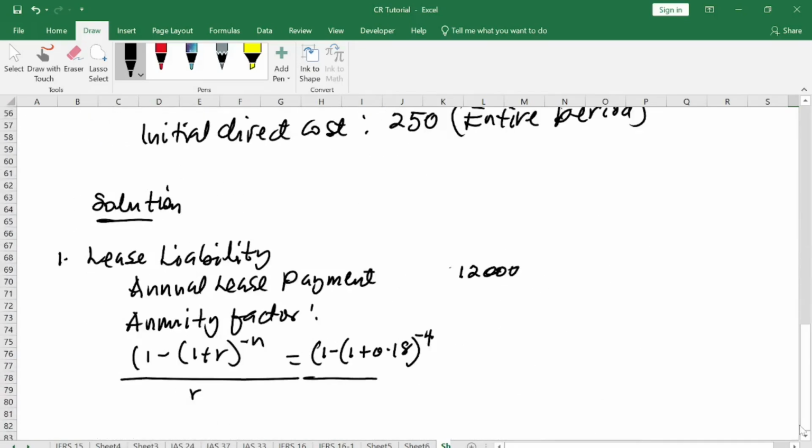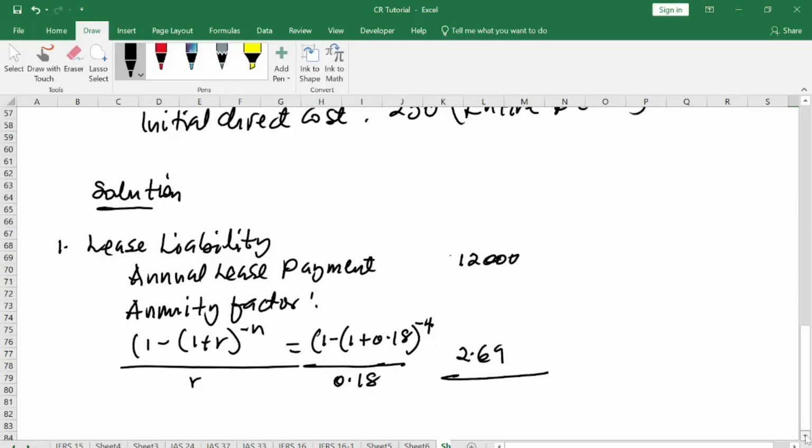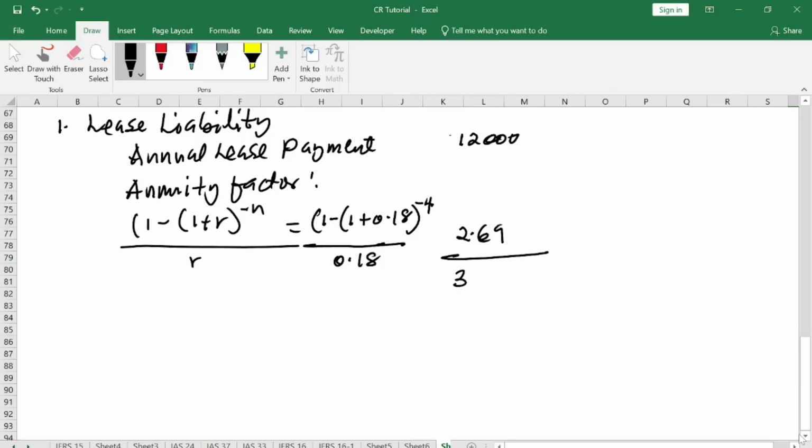Then you divide by the interest, which is 18%. That gives me 2.69. So when you multiply, what do I get? So I'll get